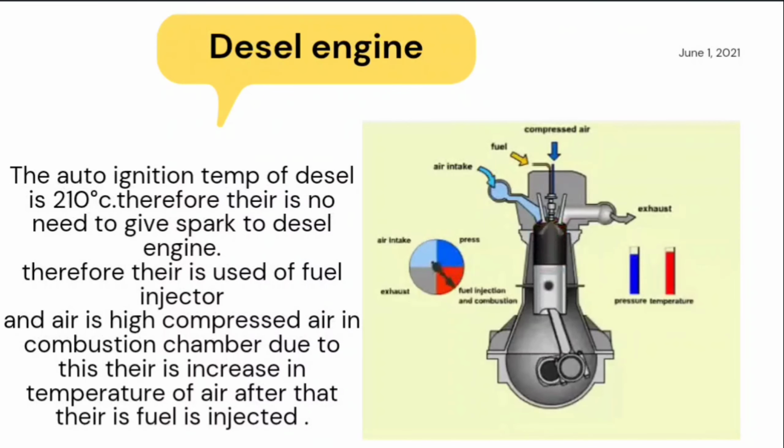Therefore there is a use of a fuel injector, and we provide highly compressed air to the combustion chamber. The temperature of the highly compressed air is very high, that is 500 to 600 degrees Celsius. Due to this high temperature compressed air, there is combustion of the fuel, that is diesel. Therefore there is no need to mix air and fuel in a diesel engine, and so no need to use a carburetor.